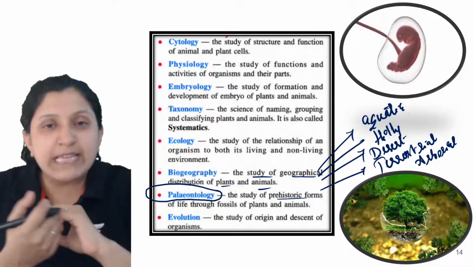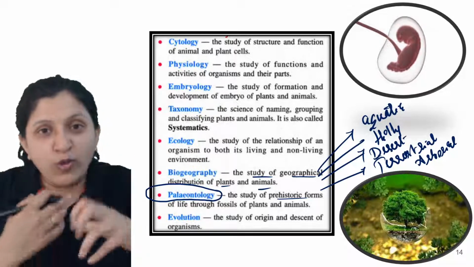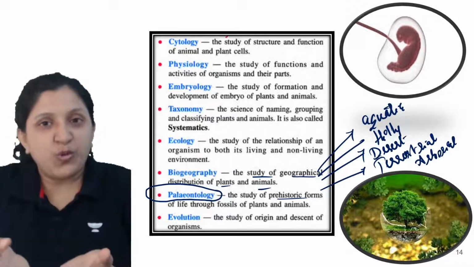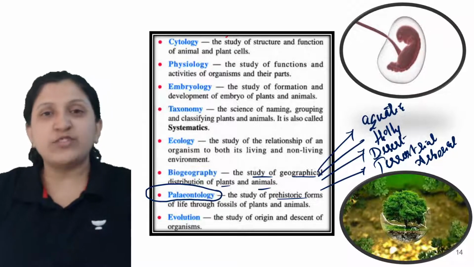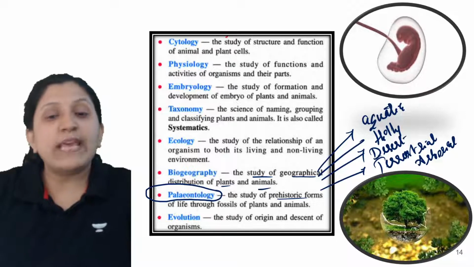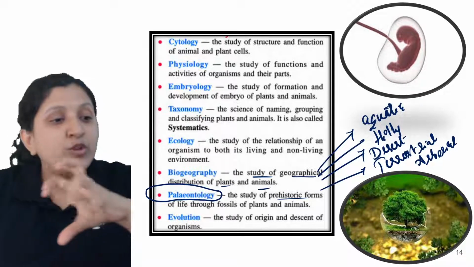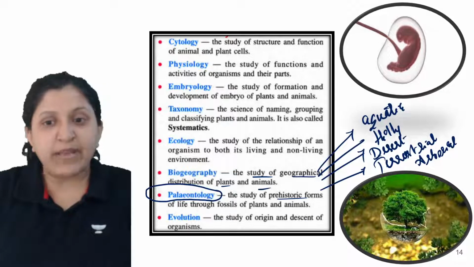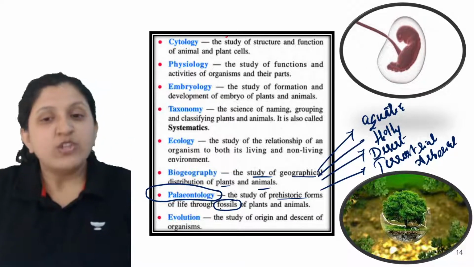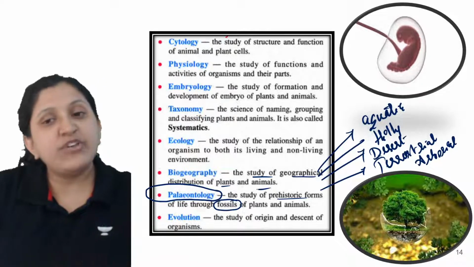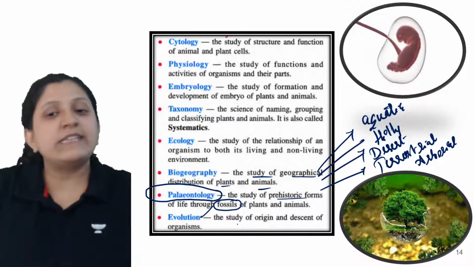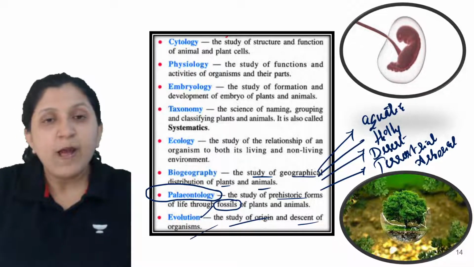or maybe a skin sample might be available. All those are studied, and we compare them. So how exactly might we humans have a similarity to dinosaurs, or maybe to a monkey? Every study can be done by comparing, even though the living organism might not be available. Even if any part of the fossil is available, that is sufficient to study the evolutionary history. That is the study of the origin and descent of an organism.